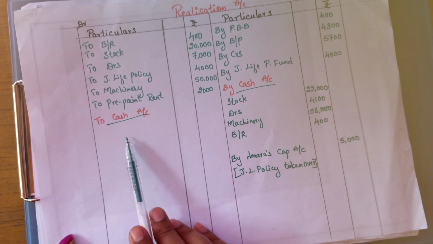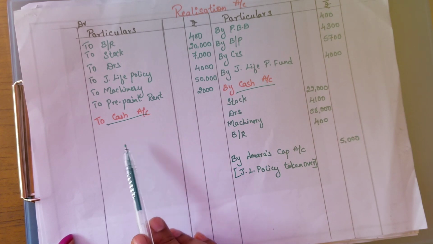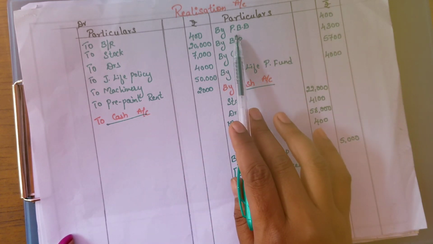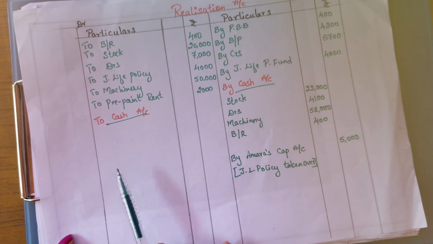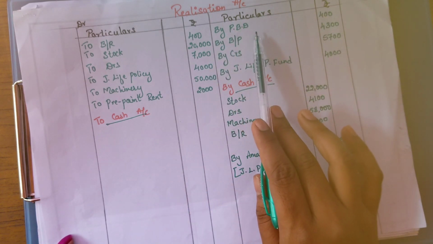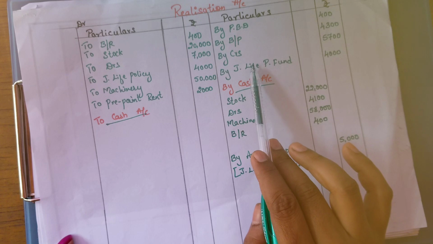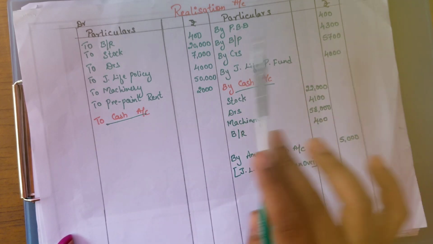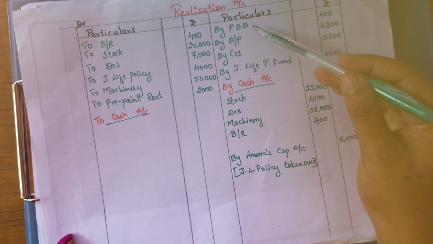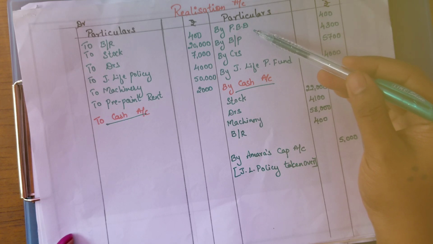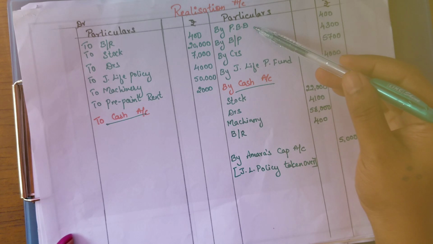Now let's move on to the liabilities. What liabilities have been paid? As I told you, all these liabilities we have to show here. In this, only the external liabilities we have to pay. Internal liabilities will not be paid. So is PBD an external or internal liability? It is an internal liability, so we are not going to pay it back.